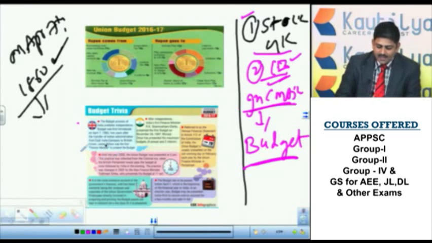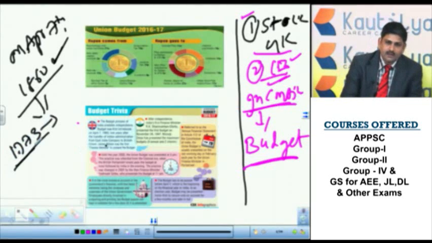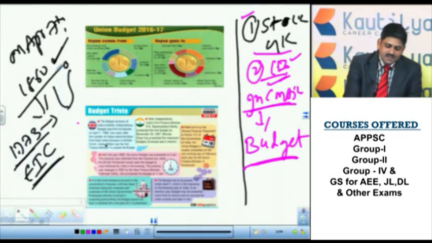Actually, here a line is referring to two years after the transfer of Indian administration from East India Company to British Crown. What does it refer to? Since 1773, India was ruled by East India Company. There were two components in India, one is British India, the other is princely states. That means certain areas were directly under the rule of East India Company, like Calcutta, Madras, Bombay, and certain princely states.